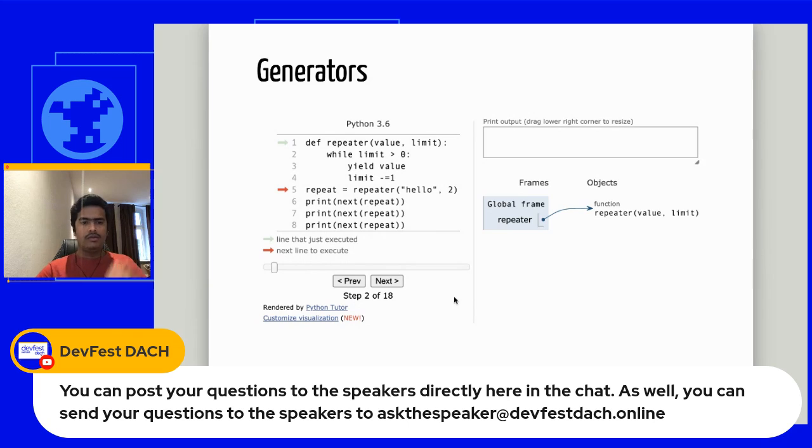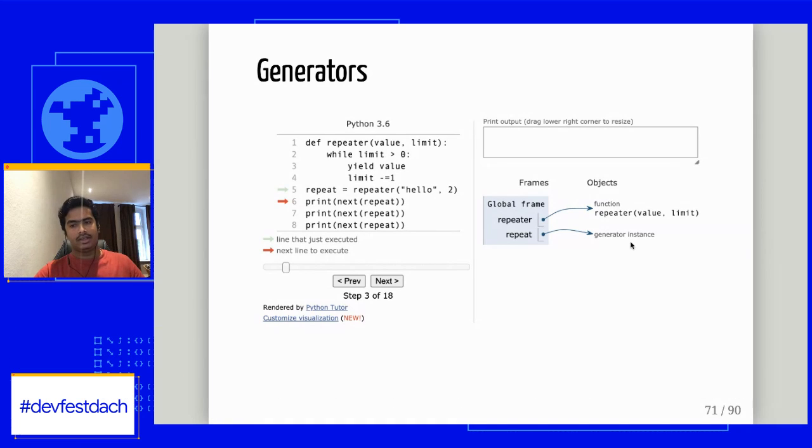So when I defined repeater, it actually created a function for me, but this function still doesn't know whether it's a generator function or not, because it's just a function definition. Now when I actually make a repeater call by passing the values hello and 2, it created a generator object because this got parsed, and it knows that there's a yield keyword there. It interpreted the yield keyword, and hence created a generator instance for us. Now this generator instance has data structures which can hold a value and the program counter from where to execute next, and that's how our generator instance will look.